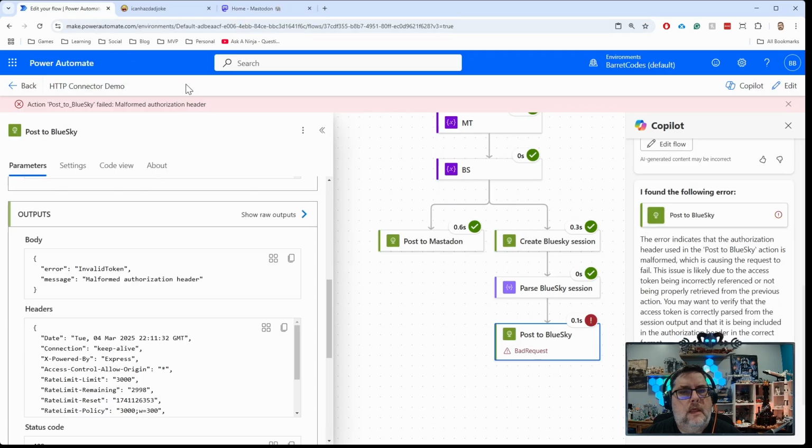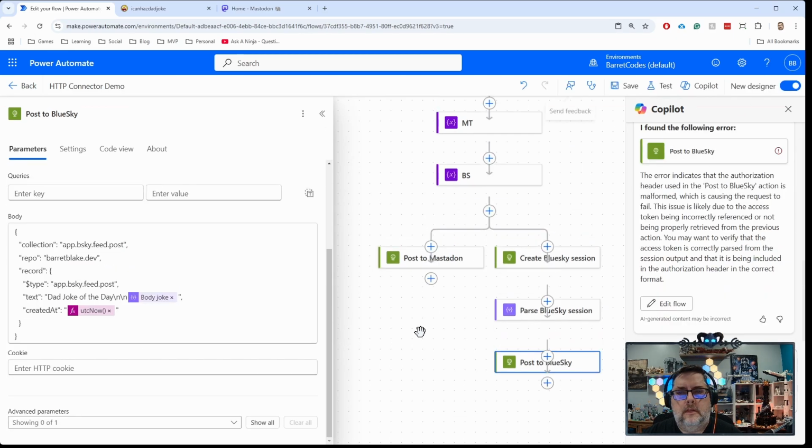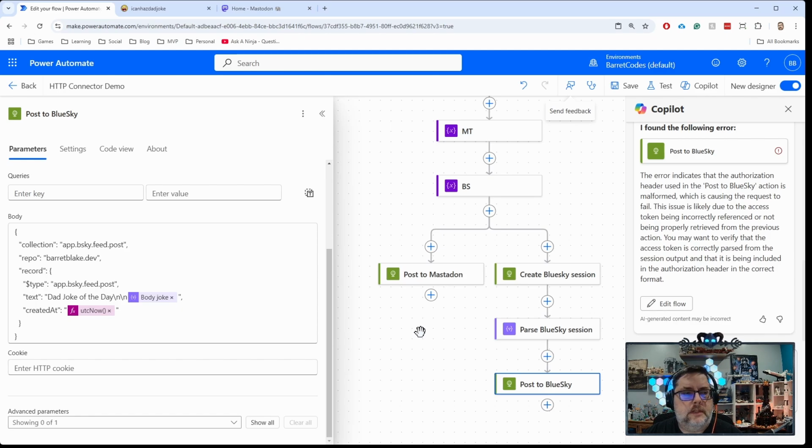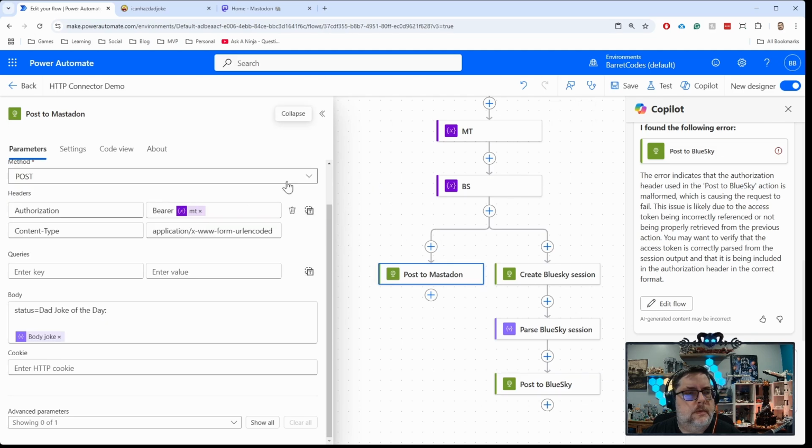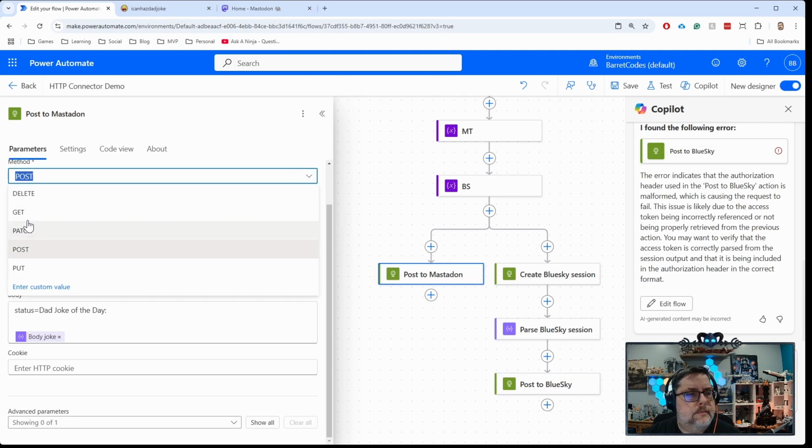All right. So that's all there is to it with the HTTP connector. You basically just make your call. You can do any of the methods for connecting: get, delete, post, put, patch. Any of those are available to you, as you can see here.